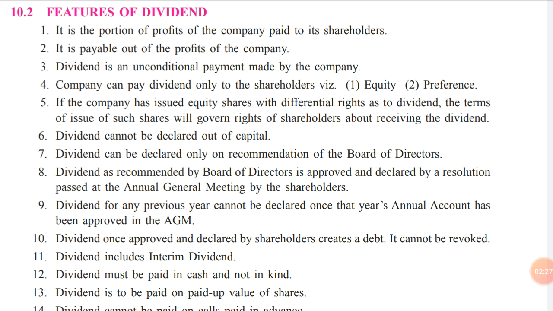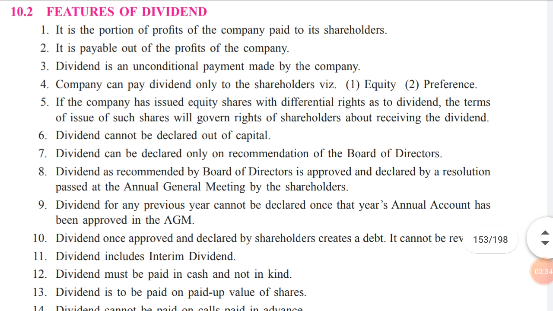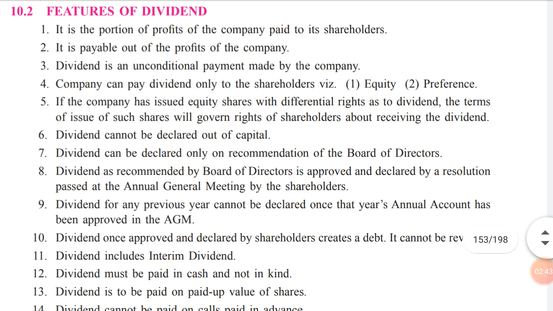Third point, dividend is an unconditional payment made by the company. It totally depends upon the management of the company and totally depends upon the profit of the company. If there is enough profit and if the management decides to pay it, only then will the company pay the dividend to the shareholders. Otherwise, if there is not enough profit, and because of insufficient profit we are not in a position to distribute the dividend, then the company will not pay the dividend.